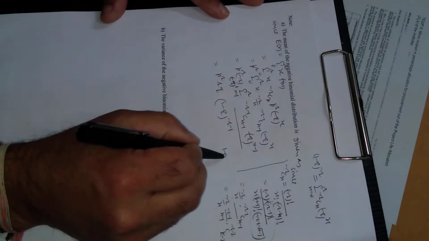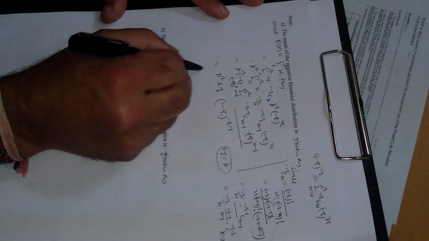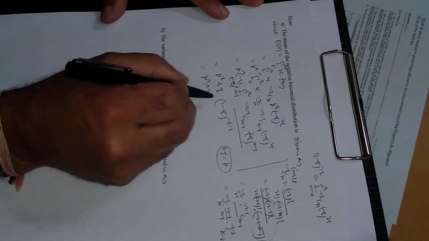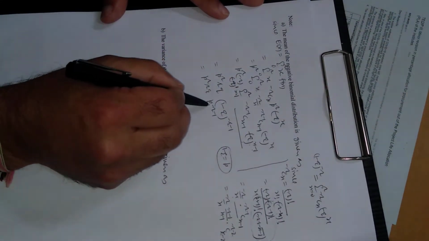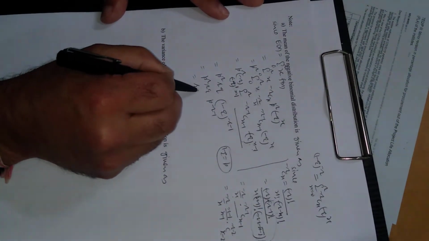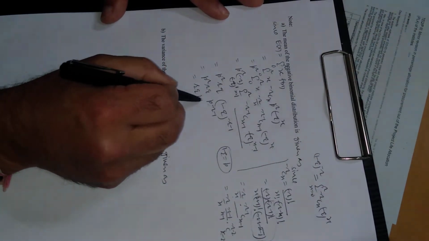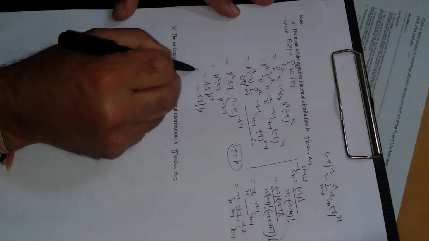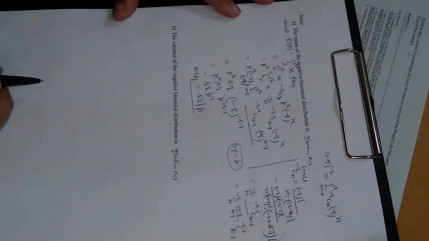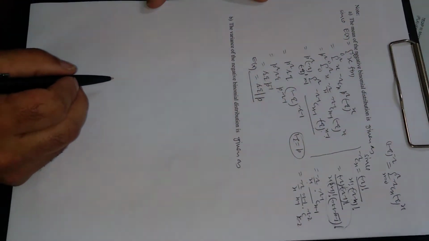Now 1 minus q is p, so p power r q, so this is p power minus r minus 1, p power r cancel, so we are left with the r q, and now p power minus 1. So this is r q upon p. So this is mean. So this is mean of a negative binomial distribution.